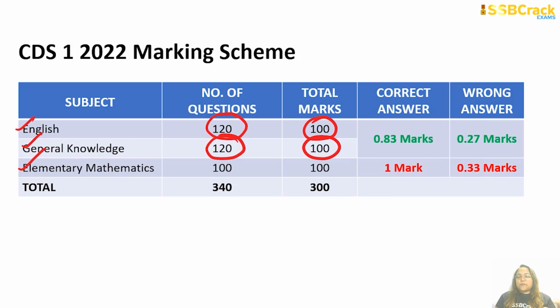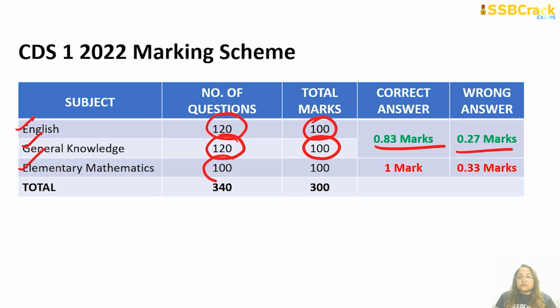Now, for both these papers of English and general knowledge, for every correct answer, you will get 0.83 marks. However, there is a negative marking also. For every incorrect answer, you will lose 0.27 marks. Now, for the IMA, INA and AFA candidates, you have to take an extra paper which is elementary mathematics.